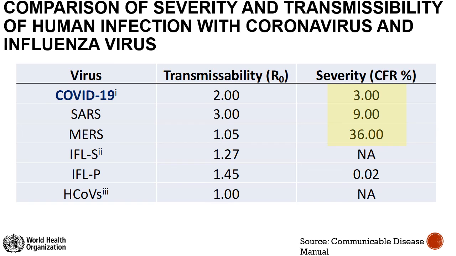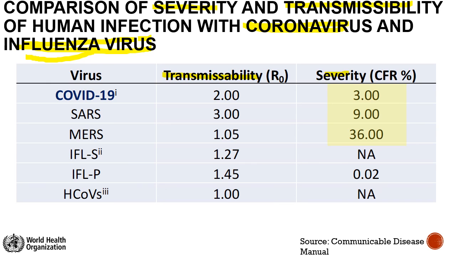Now let us compare the severity and transmissibility of the human infection with novel coronavirus and influenza virus, that is the flu virus, or the viral in layman terms. Usually now people are saying that I don't have COVID, I have only viral infection. What they don't know is that all these infections are viral infections only. So let us compare how this coronavirus compares with the influenza virus, in terms of transmissibility and severity.